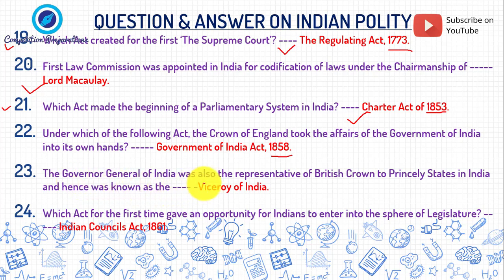The Governor General of India was also the representative of the British Crown principally seated in India and hence was known as Viceroy of India. Which act for the first time gave an opportunity for Indians to enter into the sphere of legislature? Indian Councils Act 1861.